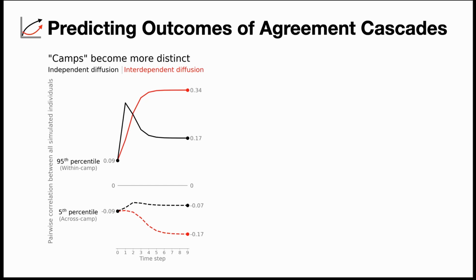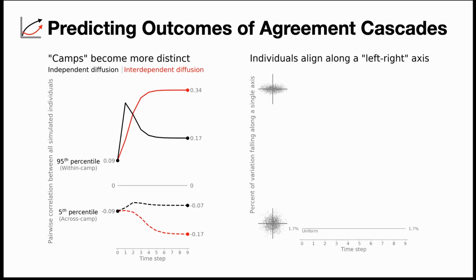We can look at this as well in the way we normally think about polarization as being an alignment along a political axis. So here what we might say is, how well does a political axis describe this population? And we can use a principal component analysis to say, if we map this population to a point space, how linear is that point space when we look at the most defining dimension of that point space? So down at the bottom of the graph, you'll see a population which is all mixed up and there's no real political axis present. And at the top, you'll see a more defined political axis.